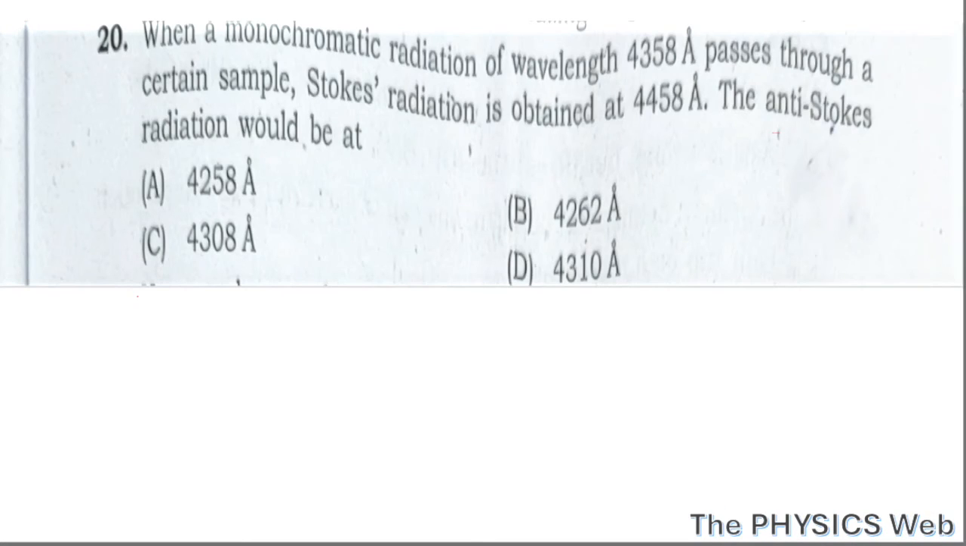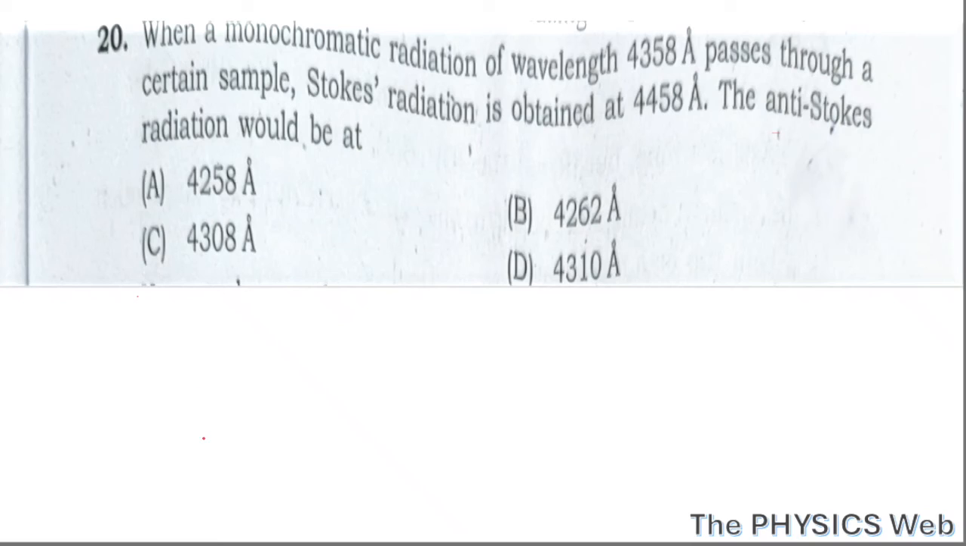Question number 20. When a monochromatic radiation of wavelength 4358 Armstrong passes through a certain sample, Stokes radiation is obtained at 4458 Armstrong. The anti-Stokes radiation would be? Okay, so this question is from Raman scattering.